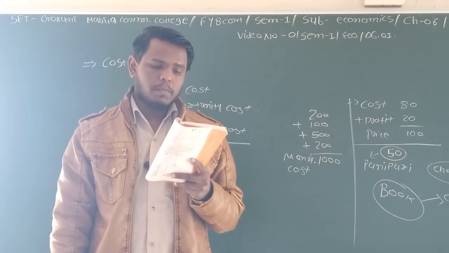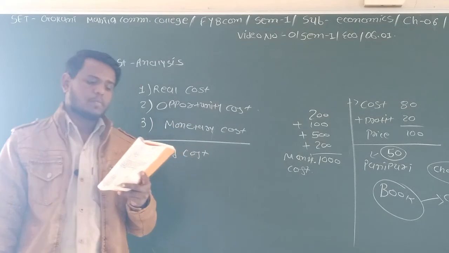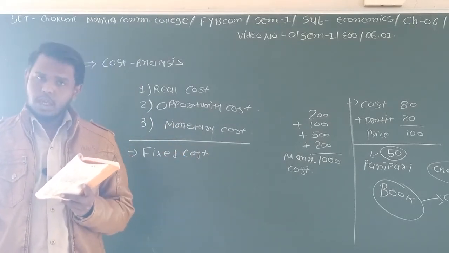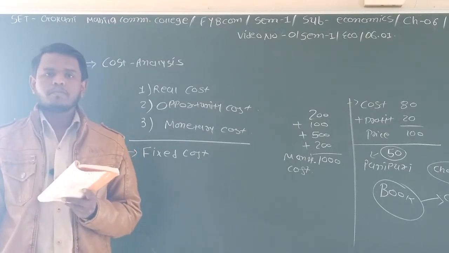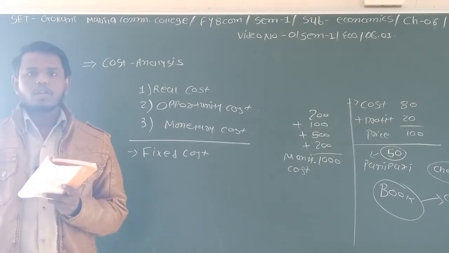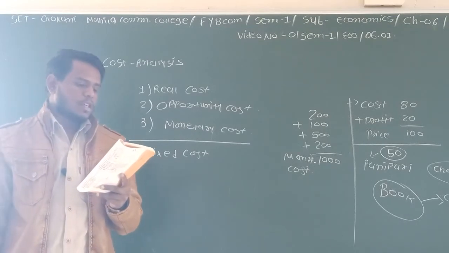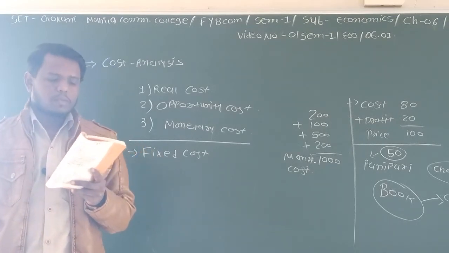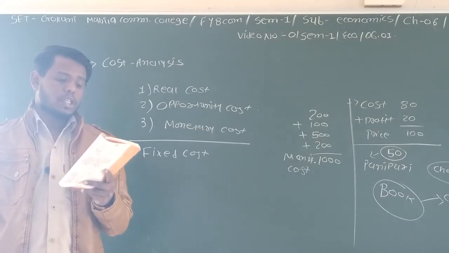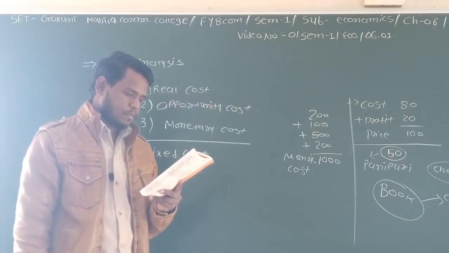Fixed cost, or supplementary cost, is such a cost that does not change with the change in the proportion of production. Even if the production is zero, it does not change. Even if the production is totally zero, you have to pay that particular cost. It has no direct relationship with the quantity of production. From this it can be said that the cost that does not change with the increase or decrease of production is supplementary or fixed cost.